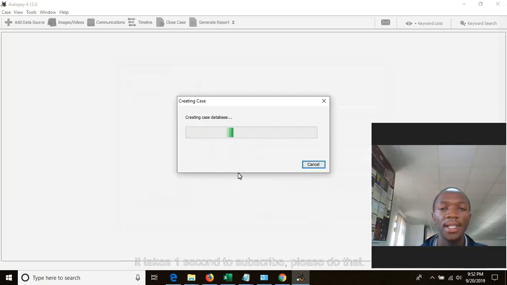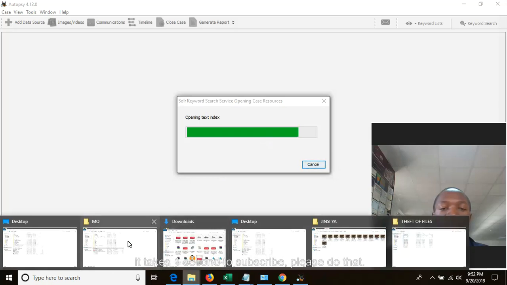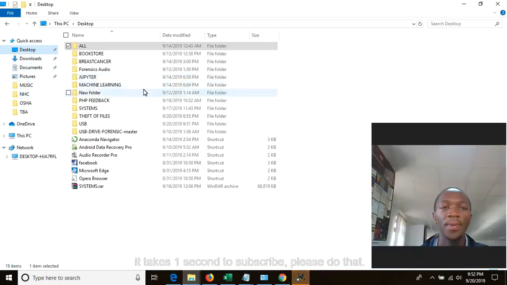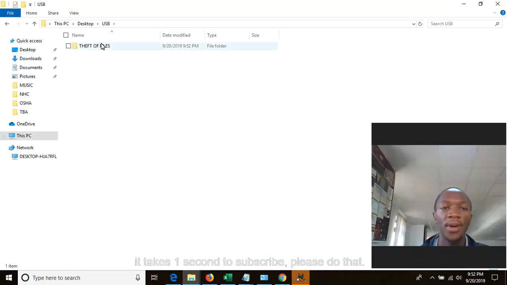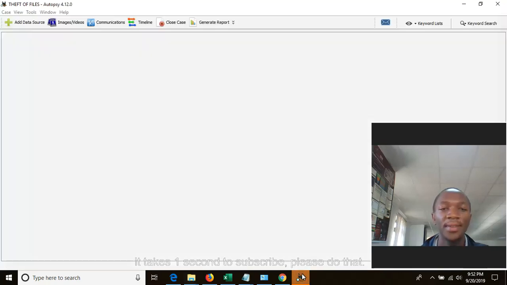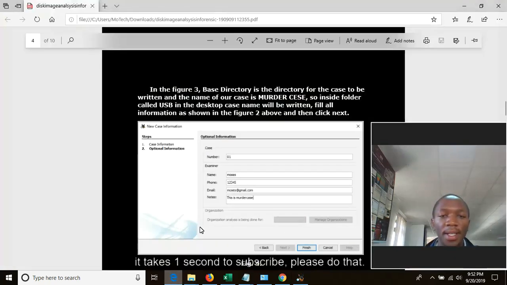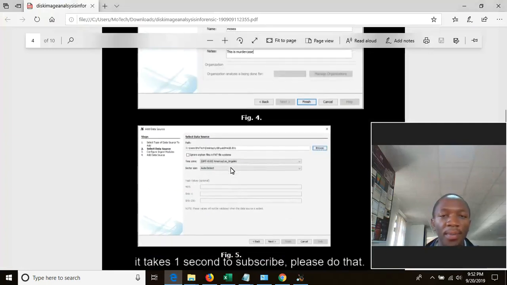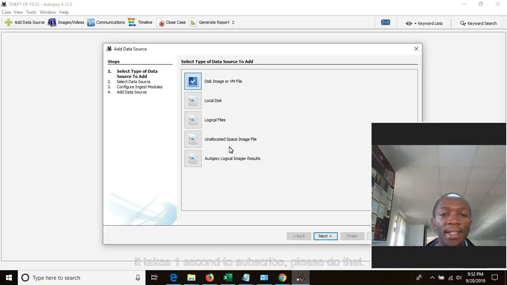Now it is creating the case database. All of these files are going to be stored on the desktop in the folder called USB. Now this is theft of files. Now it is done. After that, you will be prompted with the window add path. Here you should put the path of the image you want to analyze.